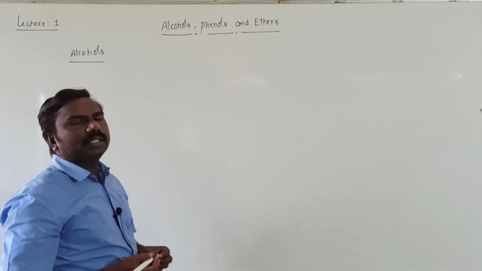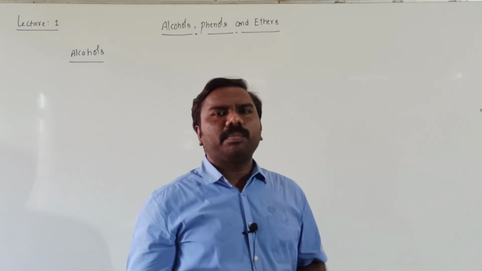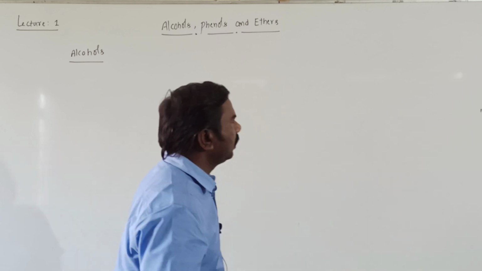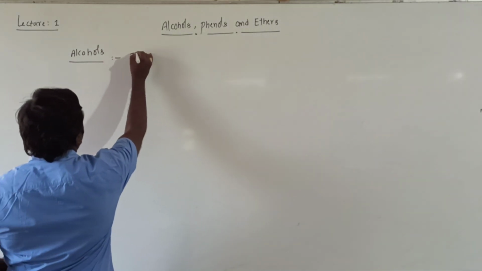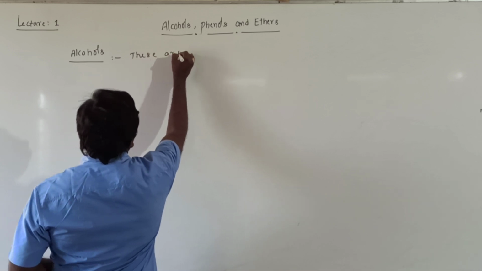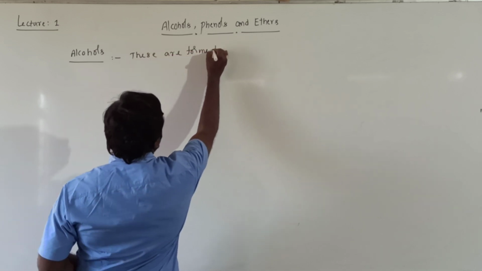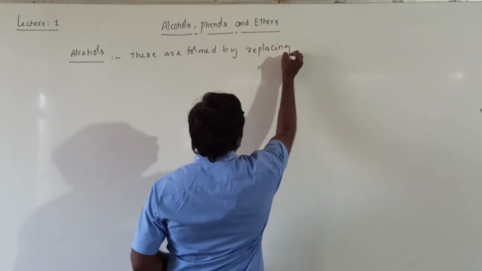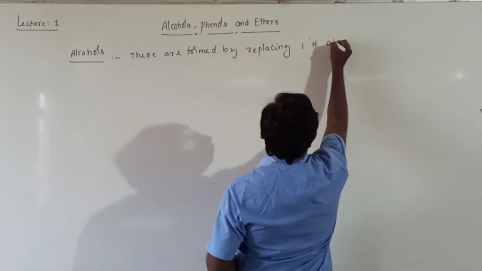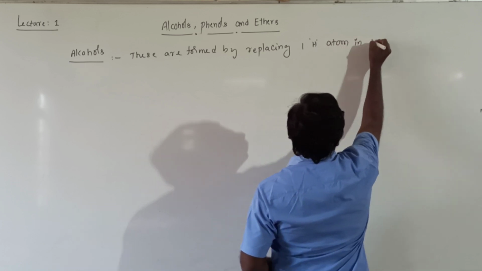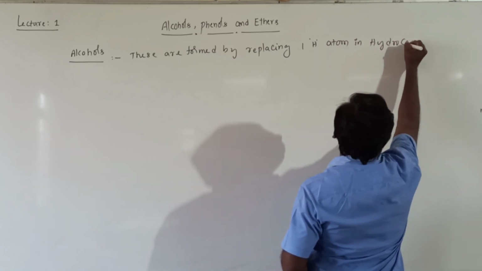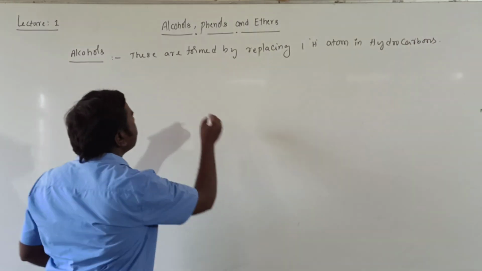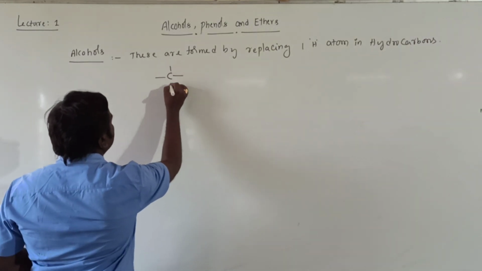Alcohols are formed by replacing one hydrogen atom in hydrocarbons. It means I am taking methane.